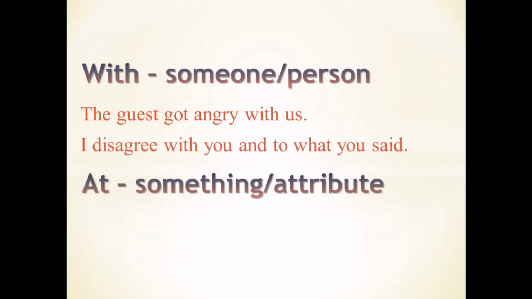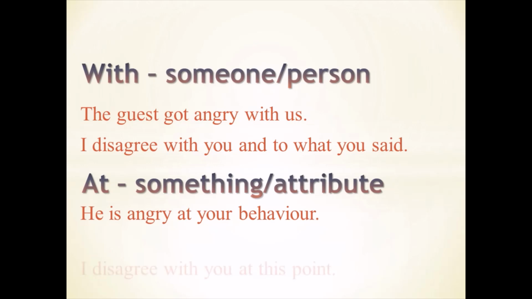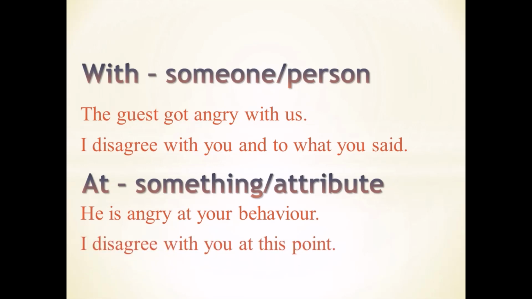I disagree with you. If I disagree with some person, I will use with. And if I disagree to something, I will use to. I disagree with you and to what you said, to your statement. At is used at something. He is angry at your behavior. He is angry with you and he is angry at your behavior. Behavior is attribute. I disagree with you at this point. With is used for someone or some person and at is used for something.